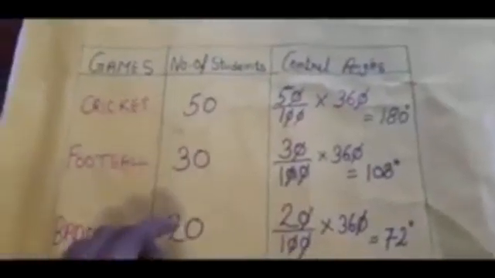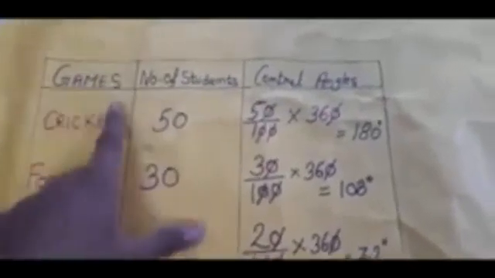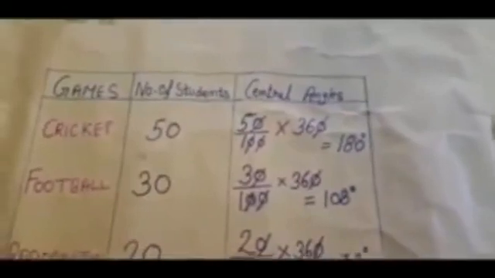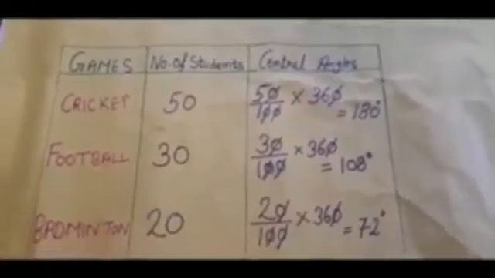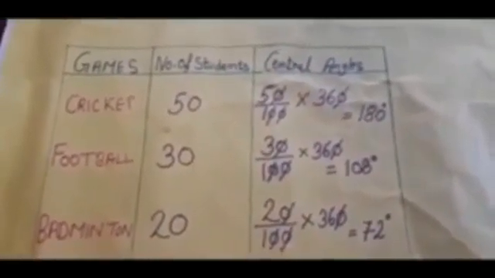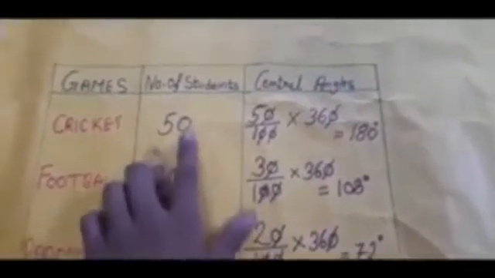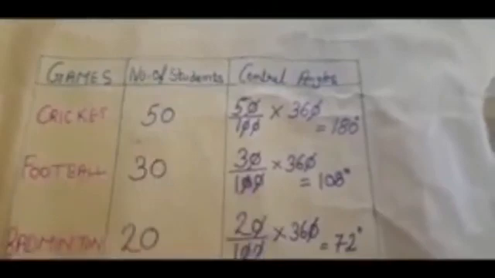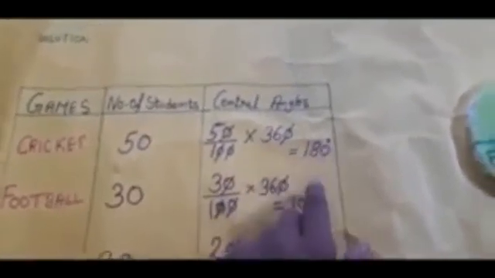So coming here, I have made a chart where there are games, number of students, and lastly the central angles. To find the central angle of a particular game, we have to take the number of students who like that particular game divided by total number of students, which is 100, into 360. So doing this calculation we get 180 degree.